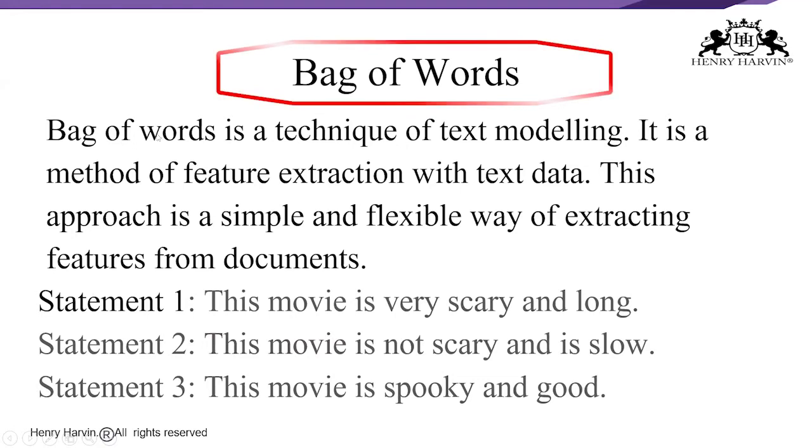It is a technique used in text modeling, and it is a method of feature extraction with text data. This is a very simple and flexible way of extracting features from documents. Now look at this. There are 3 statements over here. This movie is very scary and long.